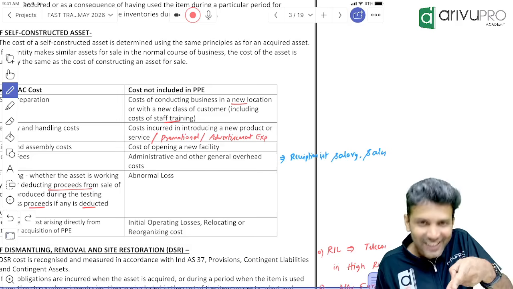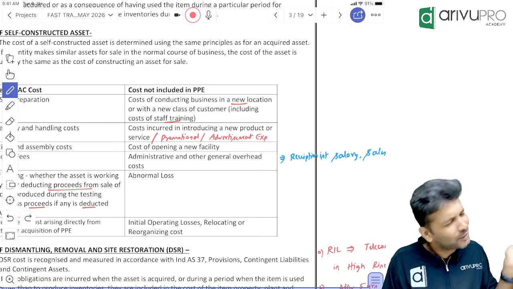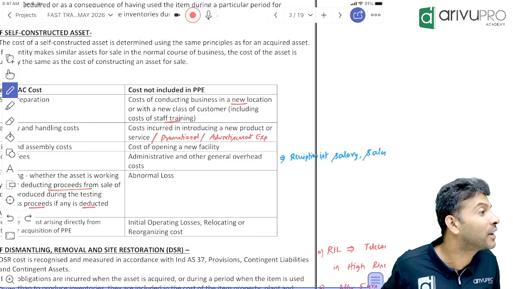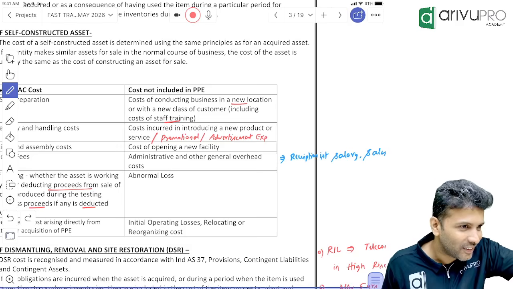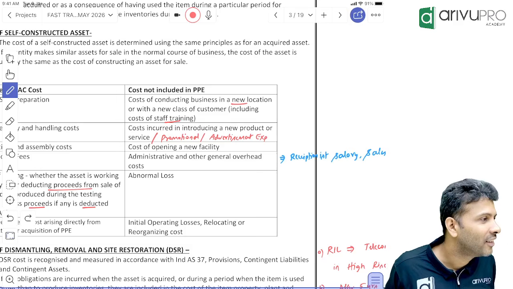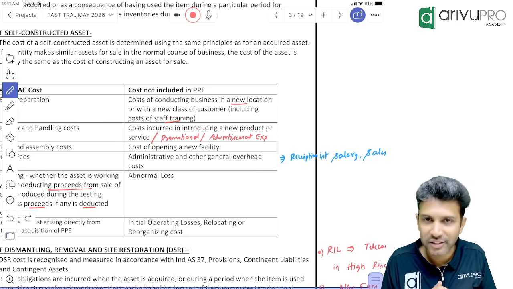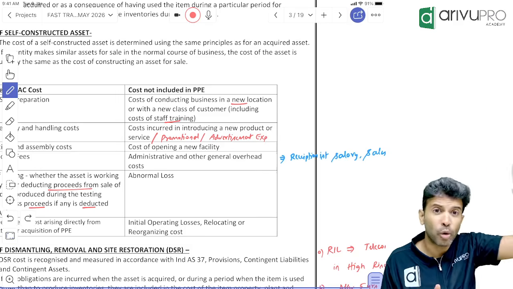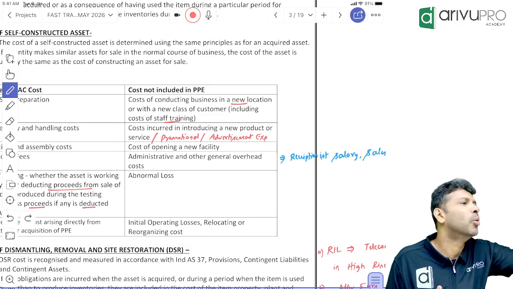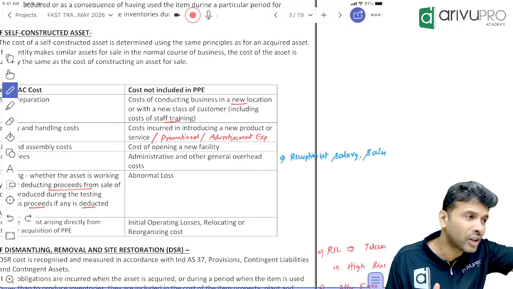Allu Arjun sir is saying, I will cut the ribbon. Give me how much? 15 crore rupees. We said, okay, we can't help it. You come and cut the ribbon, sir. We will give you 15 crore. That 15 crore ribbon cutting cost, can I add it to my factory? See, definitely Allu Arjun coming to my factory opening ceremony will give a benefit. But will it give the benefit only to the factory or to the overall business? It's an overall business benefit. It's not a benefit directly related to an asset.